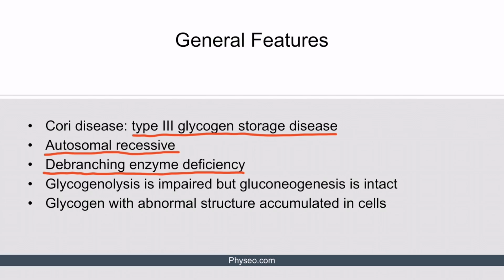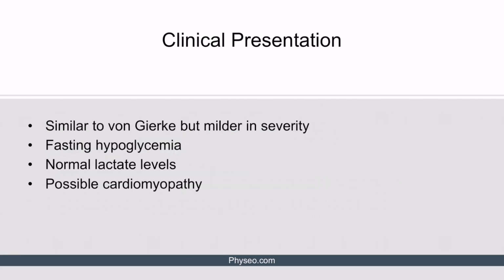Since this enzyme is used only in glycogenolysis but not gluconeogenesis, glycogenolysis is impaired, but gluconeogenesis is intact. This in turn leads to glycogen with an abnormal structure which accumulates in the cells. Cori disease is similar to von Gierke disease but milder in severity.